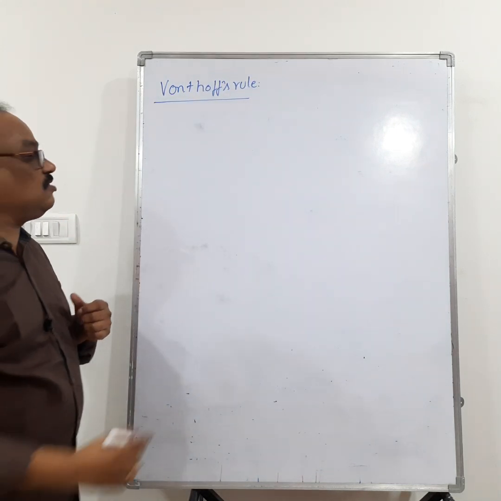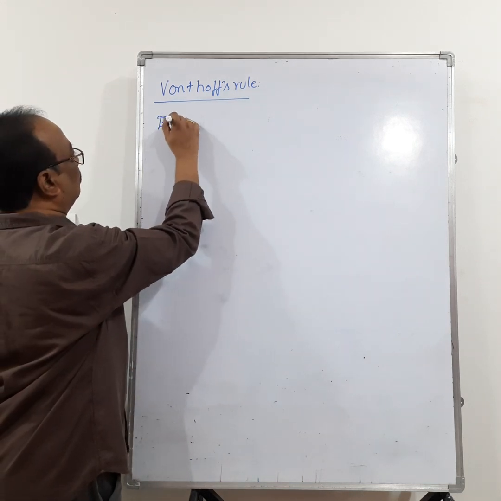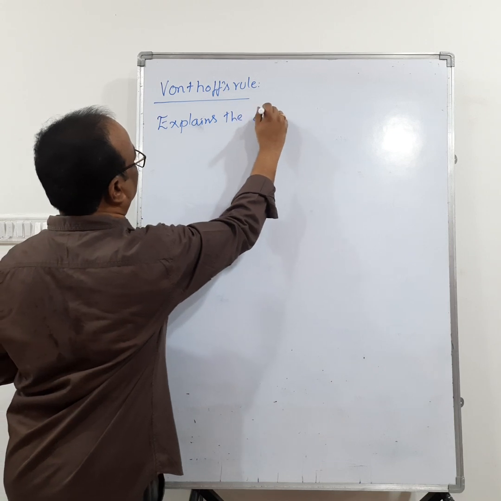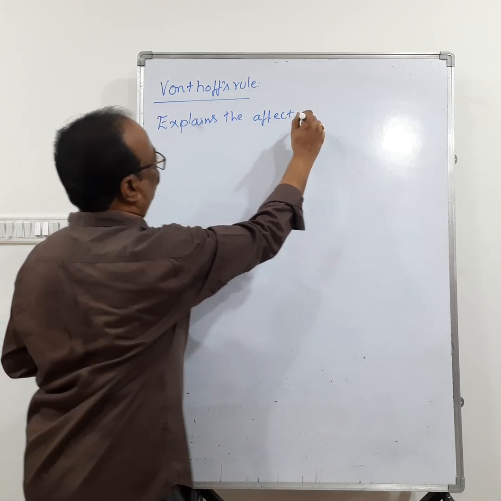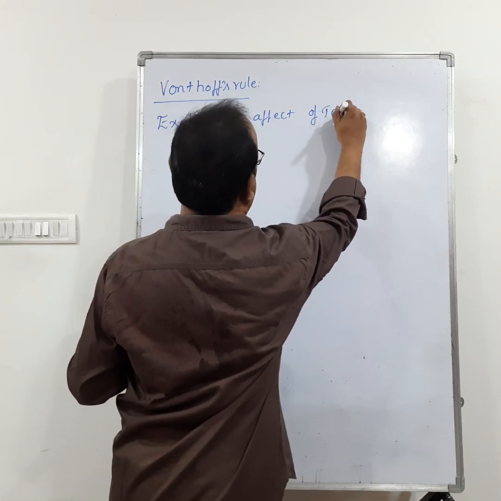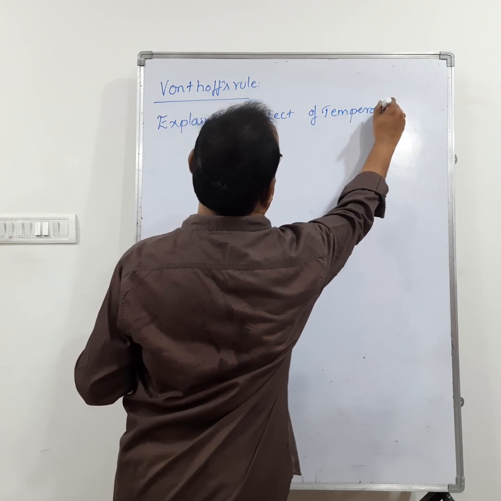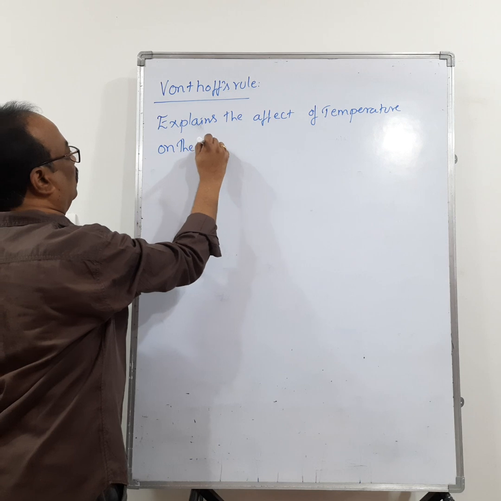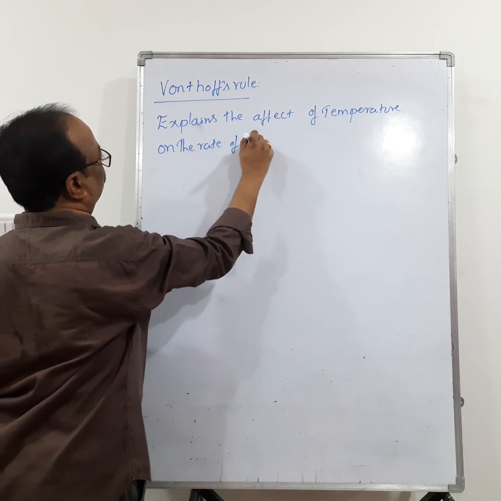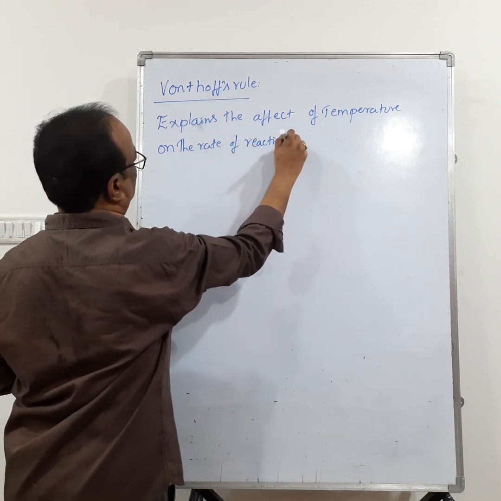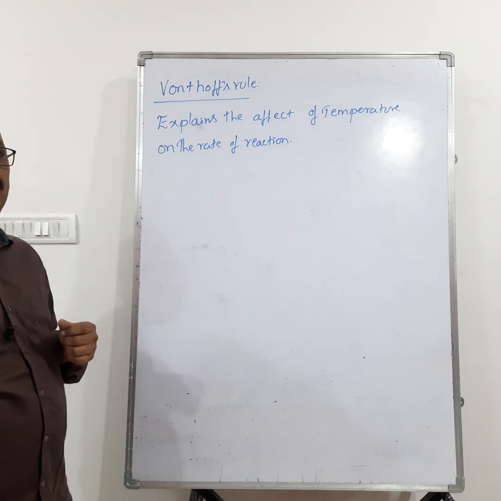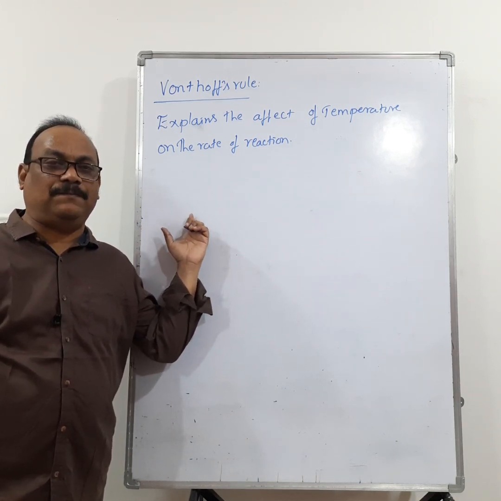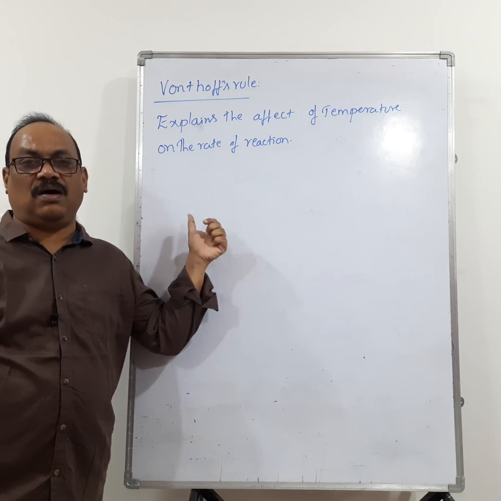Van 't Hoff's rule explains the effect of temperature on the rate of reaction. So Van 't Hoff's rule is explaining the effect of temperature on the rate of reaction.